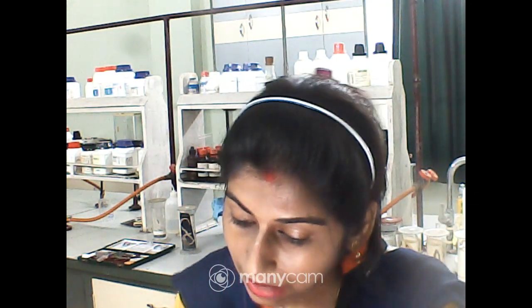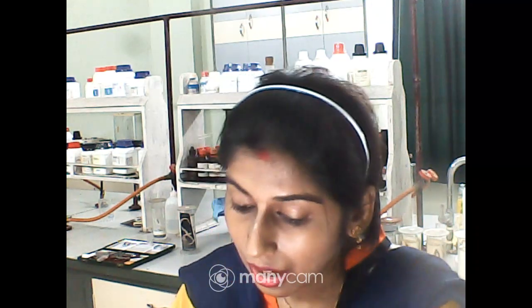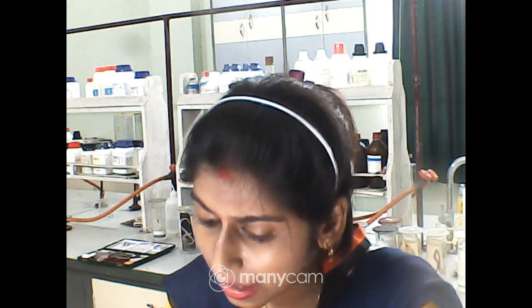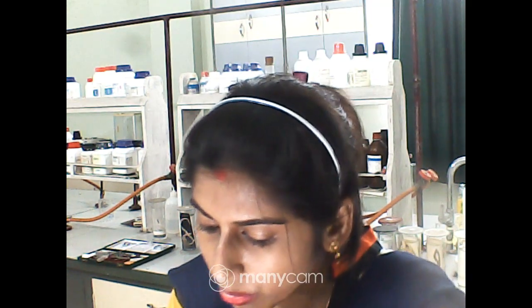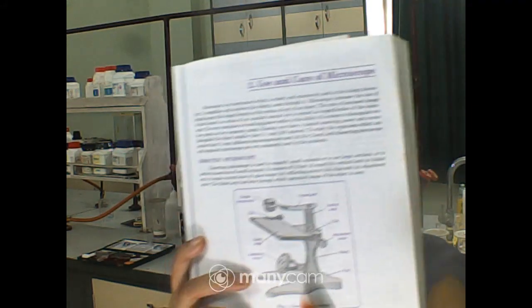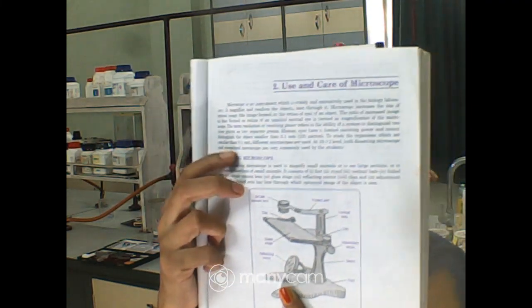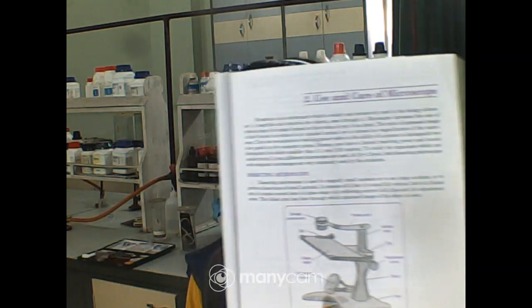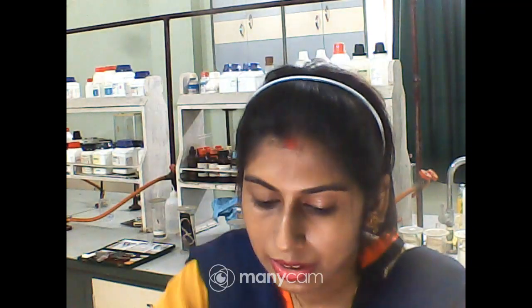Please follow the chat box. I have sent a diagram, and with that in your book you will be getting a very small portion which you need to write down. That means you need to draw the diagram of the simple microscope. Let me show you once again this diagram I have sent, and you can see they have mentioned the different parts. You need to just write it down. It will be within one page. Please check that it will be available in the chat box. I remember that I have sent this one. Clear?